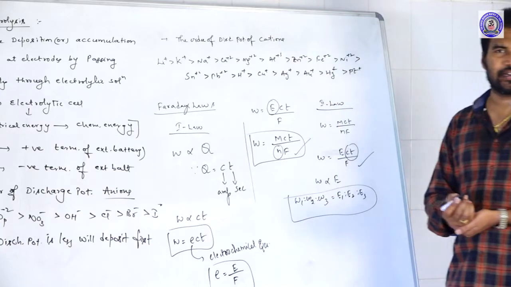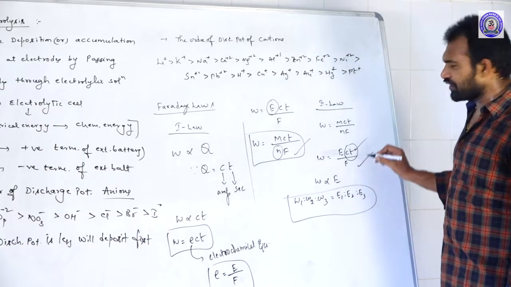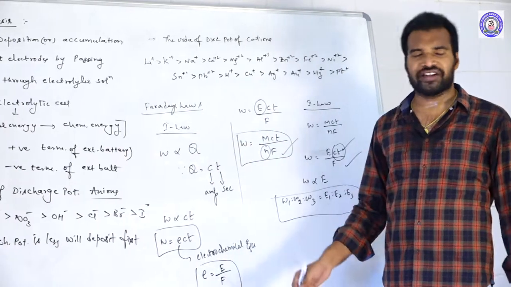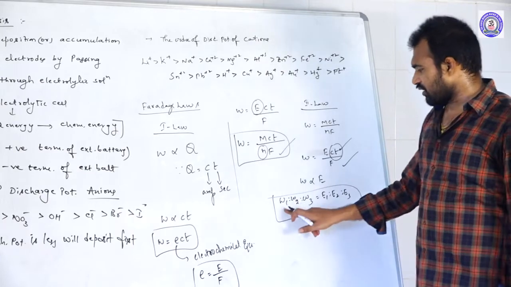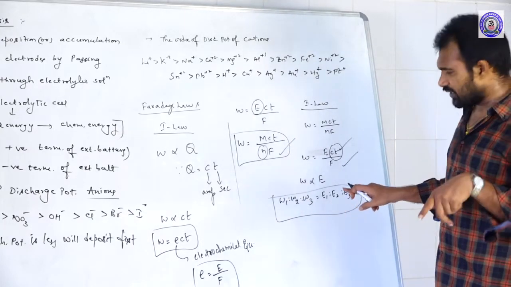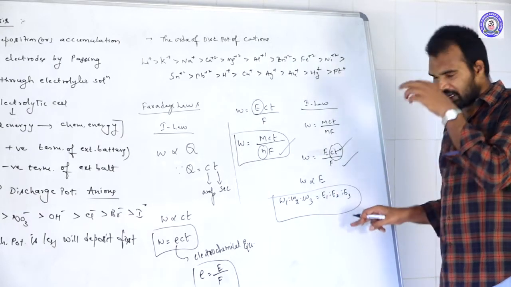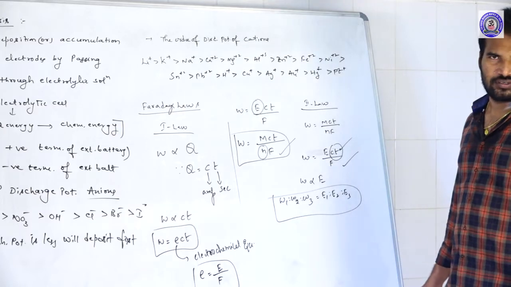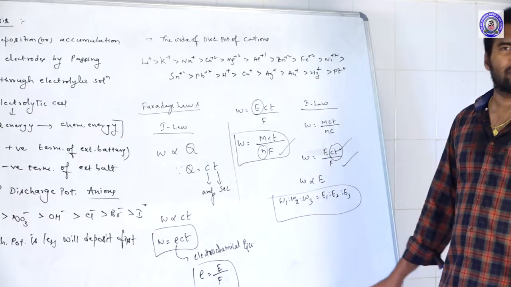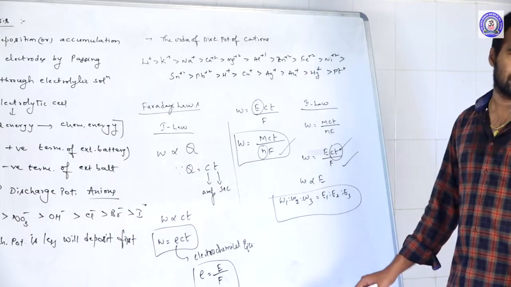So what is the statement of the second law? When you supply the same quantity of electricity through 2 or more electrolytic solutions, the ratio of the masses of the substances deposited at the corresponding electrodes is in the same ratio as their equivalent weights. W1 is to W2 is to W3 is equal to E1 is to E2 is to E3, where E1, E2, E3 are the equivalent weights of those substances.